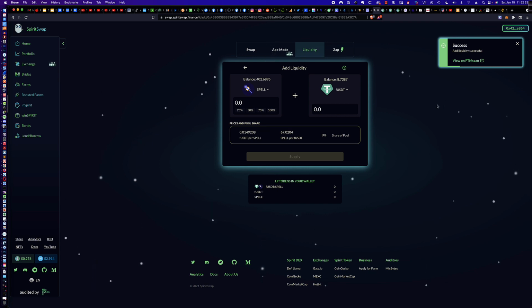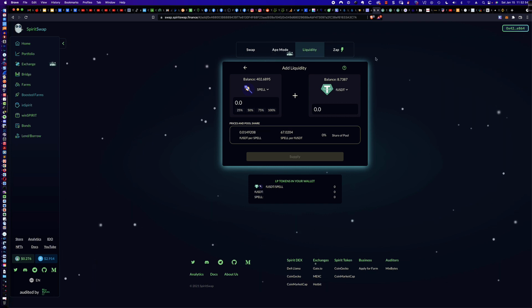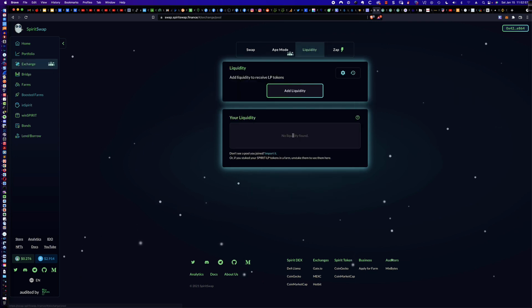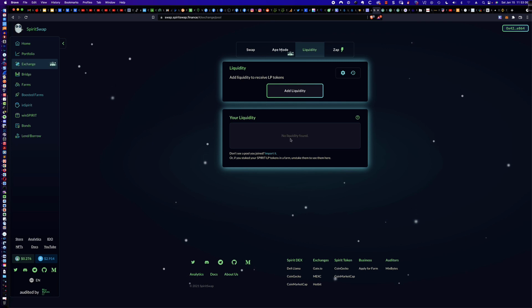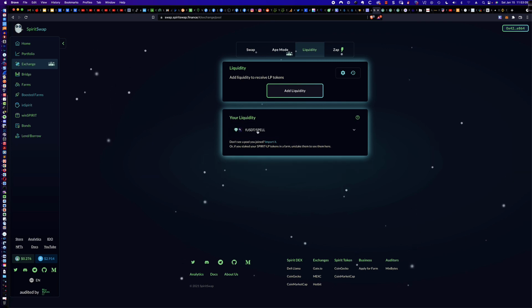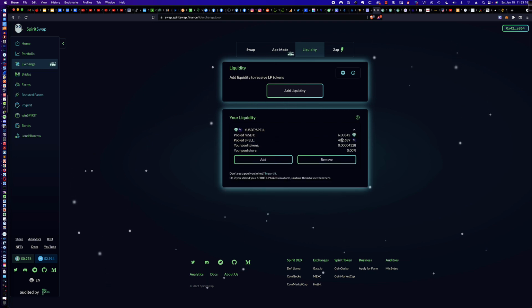Liquidity added. Now, how do we see that liquidity? Well, if I click on liquidity, initially this is going to say no liquidity found. So let's refresh, because it does take a second or two before it loads. And it's funny, it always flashes that no liquidity found, even if you have LP tokens. So here is my FUSDT spell. Let's click on the drop down there, and as you can see, those are the values that are paired up: $6 in USDT to 402 spell tokens.